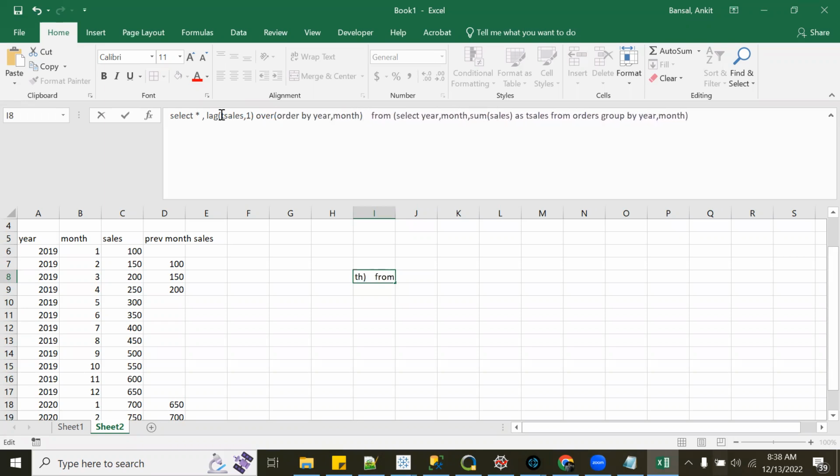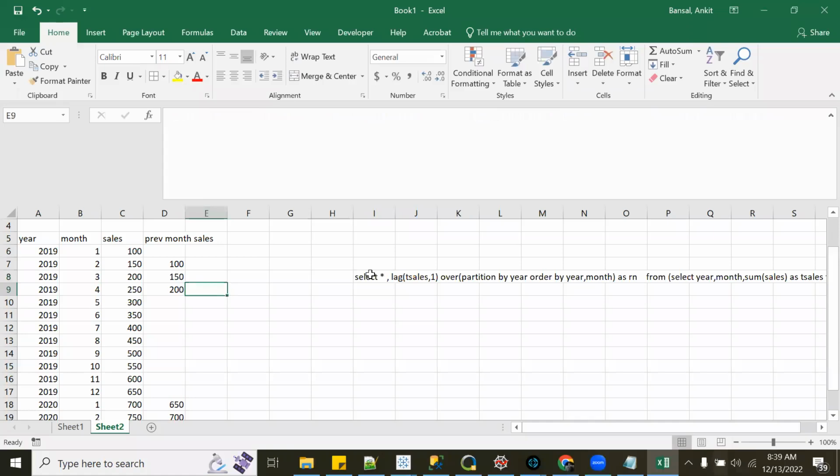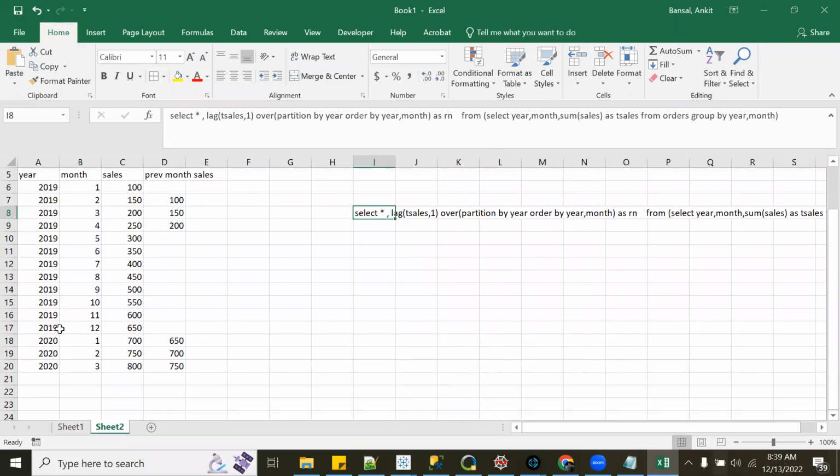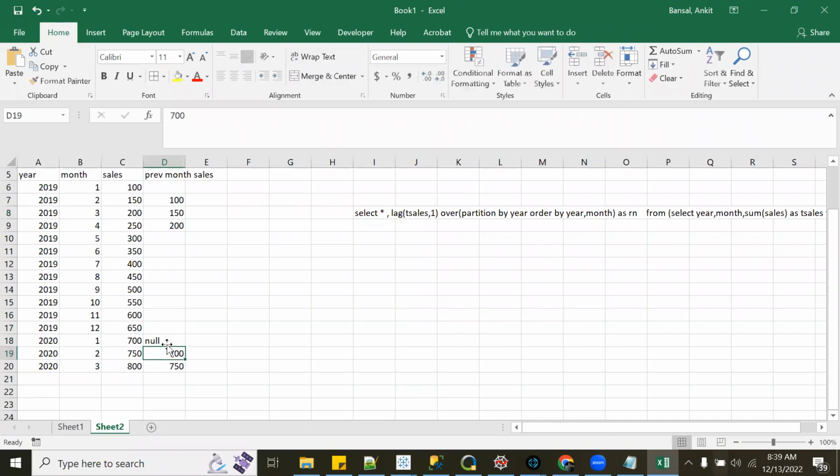Now here I have not given any partition by. If I give partition by, let's say partition by year, what will happen? Tell me, what will be the change in the output if I do partition by year, order by year, month? Then at the end of the year, there will be null, because we are partitioning by year now. Once the year changes, you will get null because 2020 will be a different year.